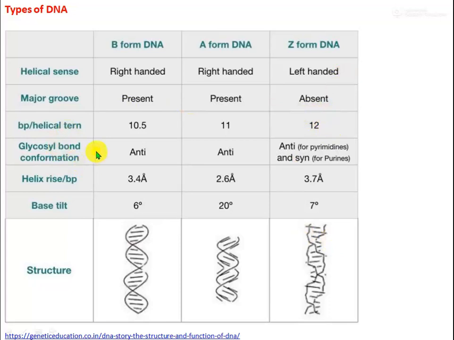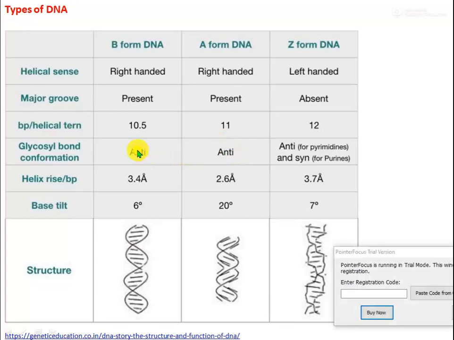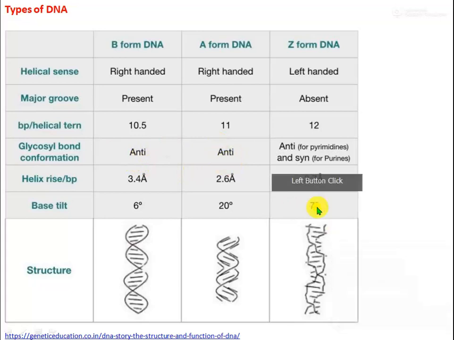Glycosyl bond conformation is anti; here also anti. Anti means purine binds with pyrimidine. Here also purine binds with pyrimidine in anti, but in Z form it may be anti or syn, because purine binds with purine and pyrimidine binds with pyrimidine.